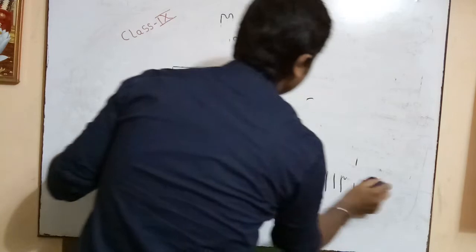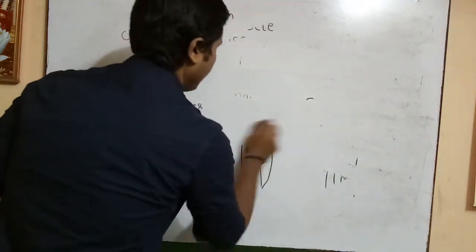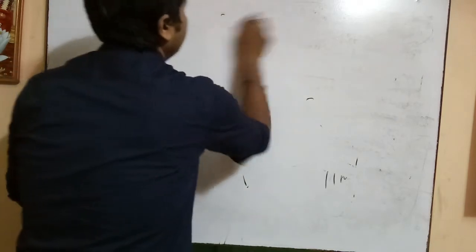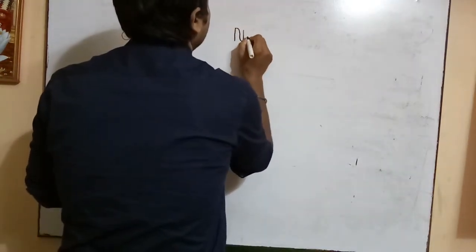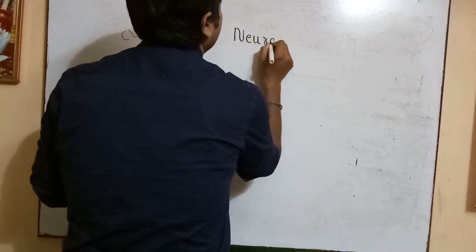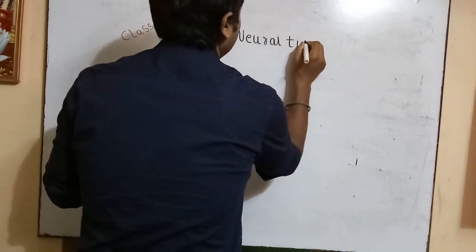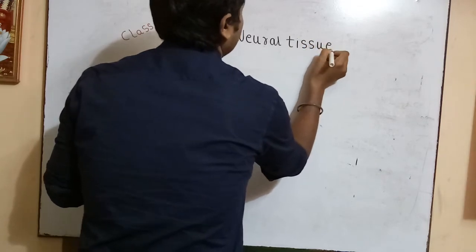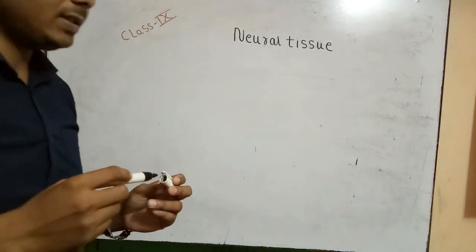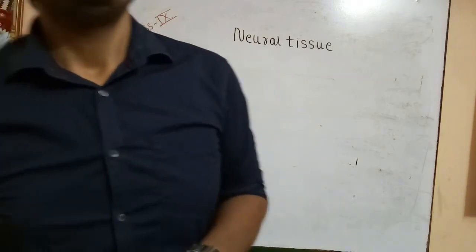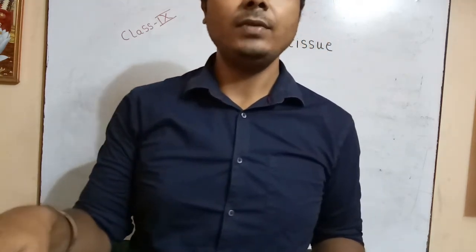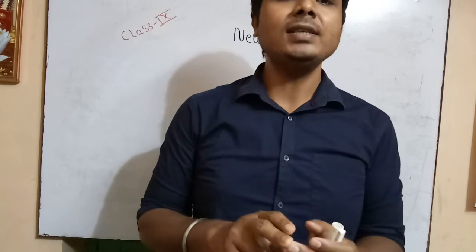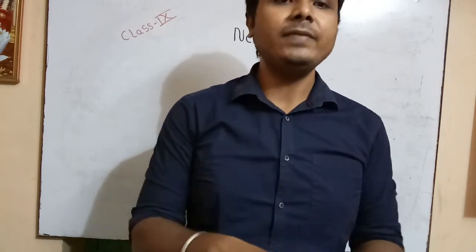Now, it controls and coordinates our body. Whenever we feel hot or cold, or when pricked by any sharp object, we just withdraw our hand.